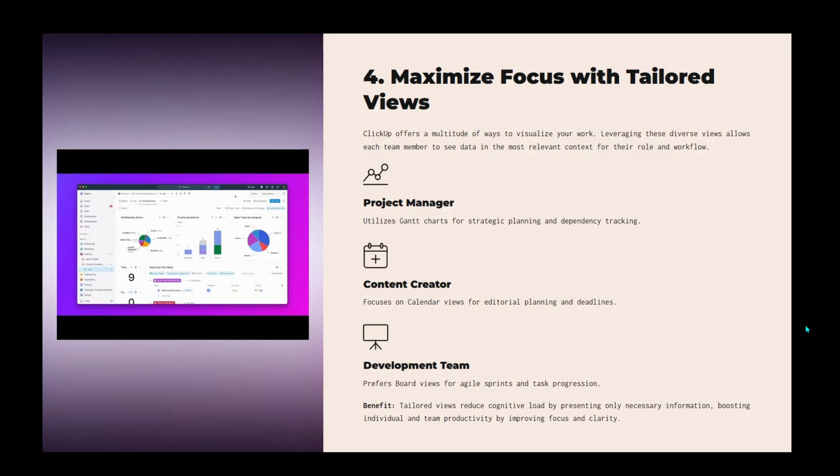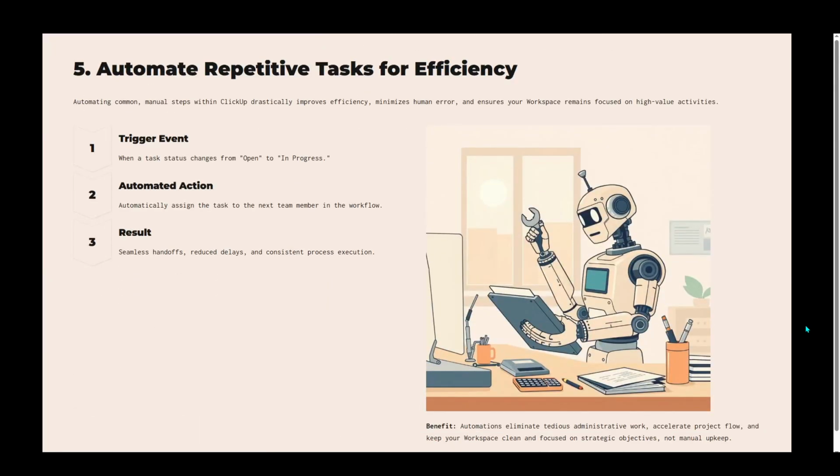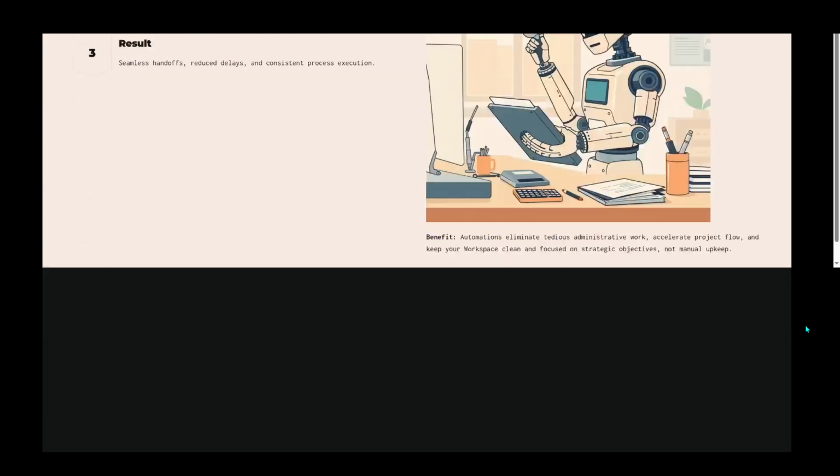Finally, we come to automating repetitive tasks. Automation is your ally when it comes to improving efficiency and minimizing human error. By using automations to handle status changes or handoffs, you eliminate tedious, manual steps. This not only keeps your workspace clean and focused, but also allows your team to concentrate on more complex, value-adding activities. Implementing these 5 best practices in ClickUp will undoubtedly streamline your processes, enhance your team's productivity, and facilitate smoother